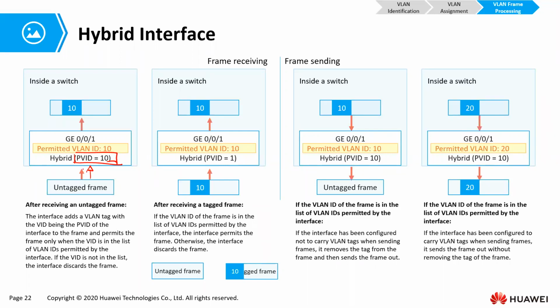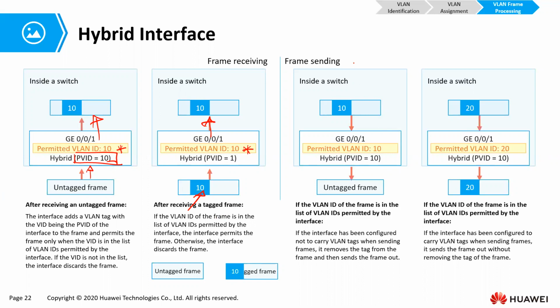If that VLAN is permitted, then the frame will go through our hybrid interface. If it receives an already tagged frame and that frame's VLAN ID is permitted, it is going to let it go through, okay?